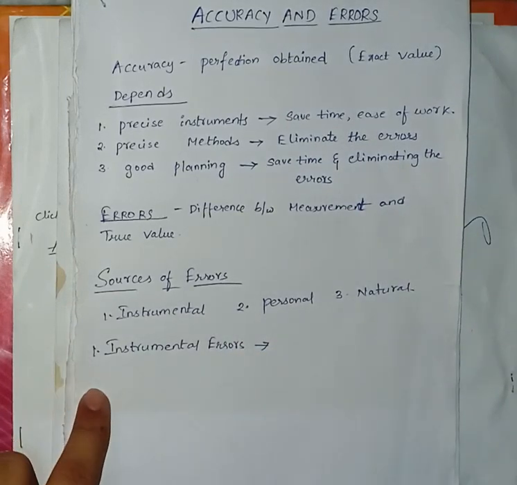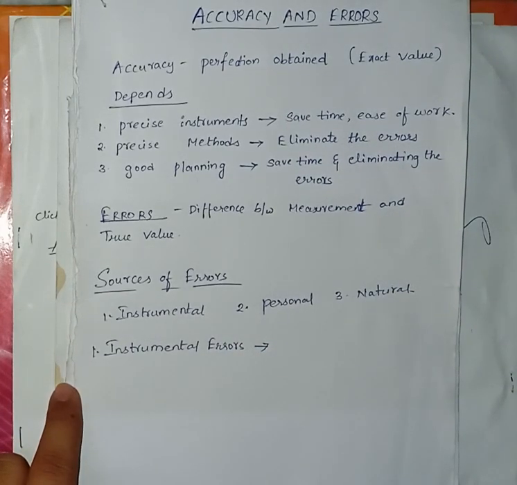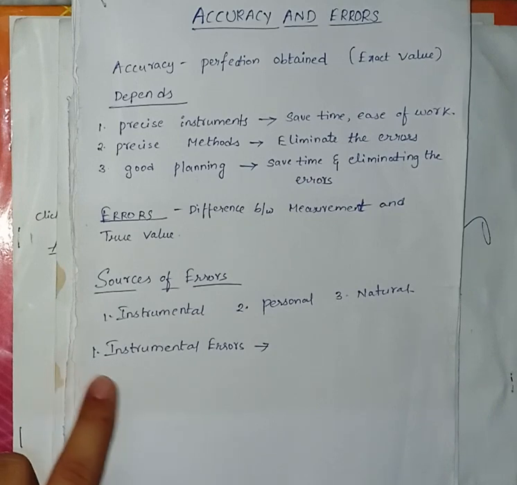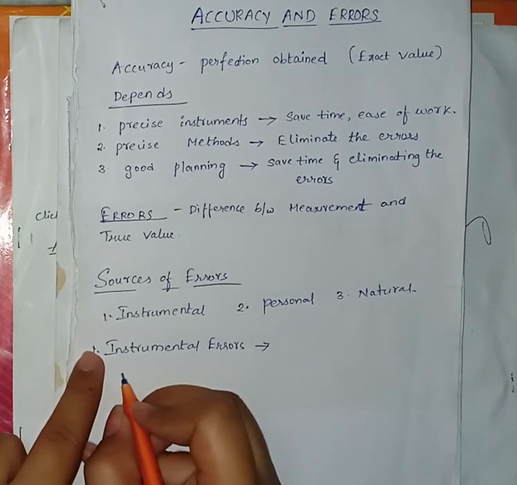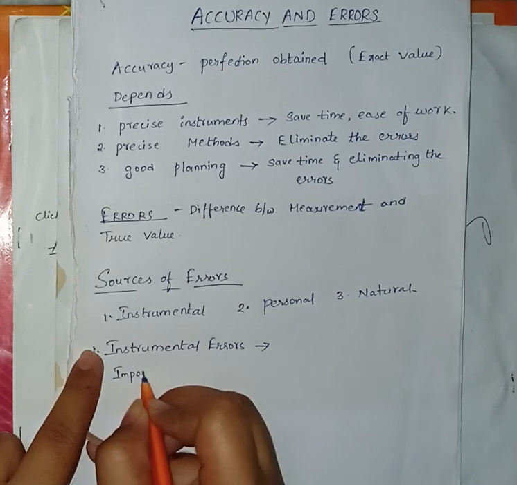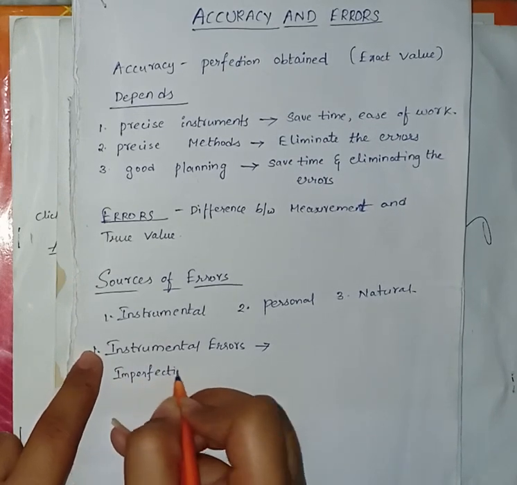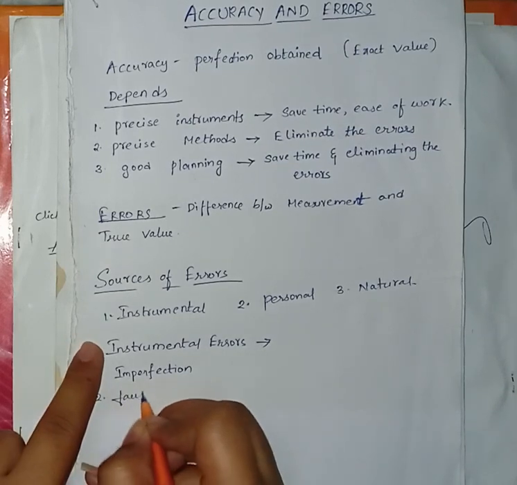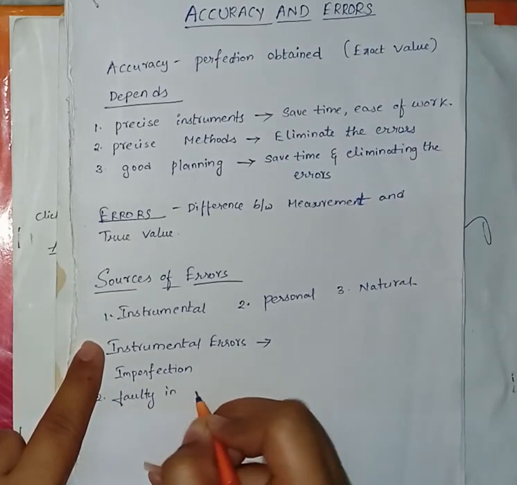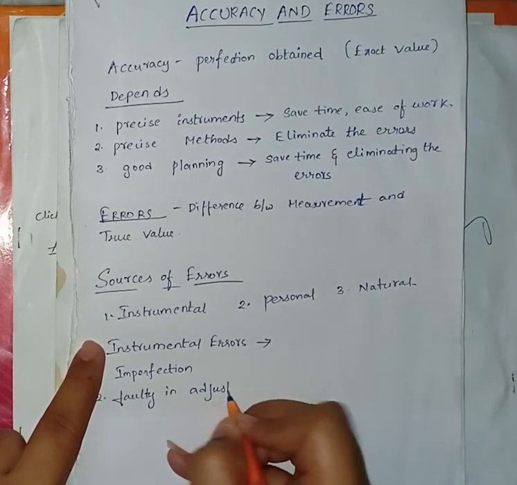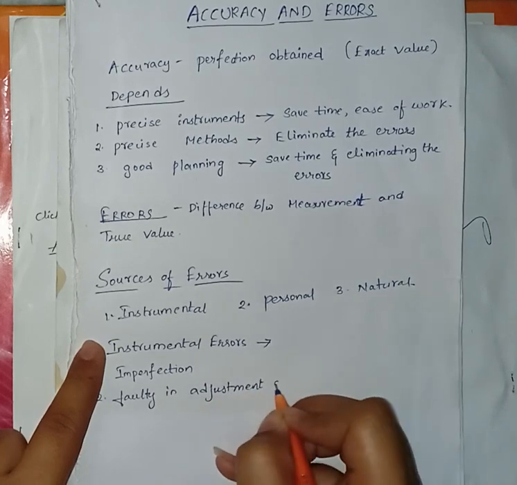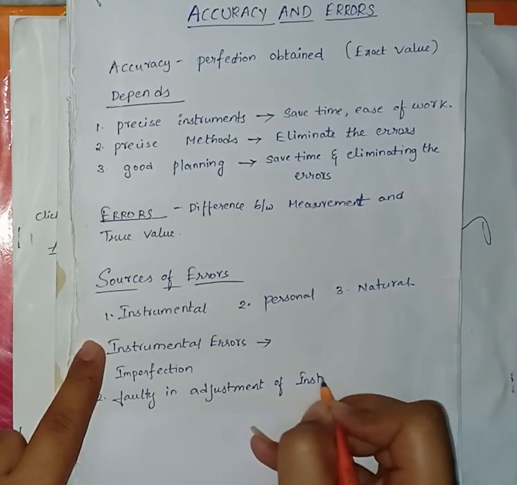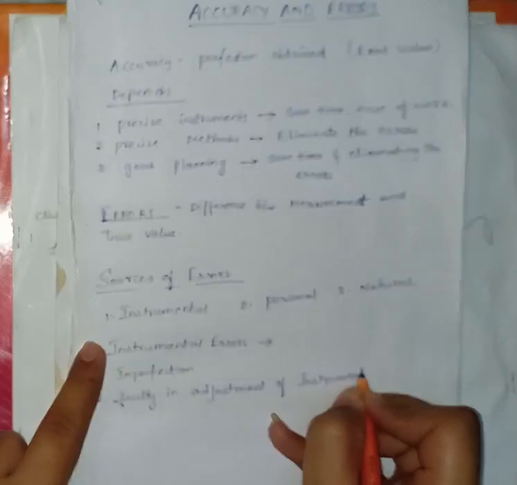The instrumental errors usually occur due to imperfection or fault in adjustment of instrument. We are getting the instrumental errors.